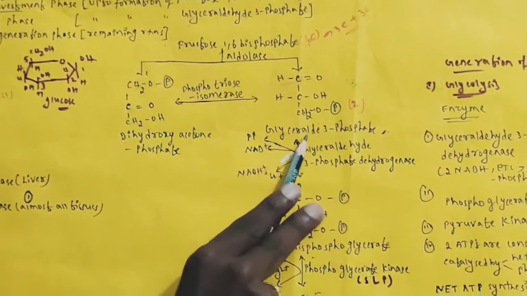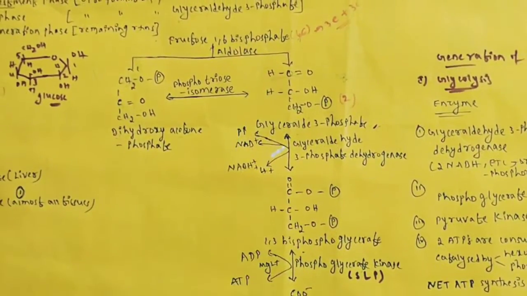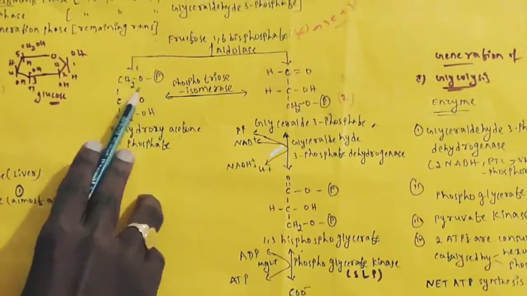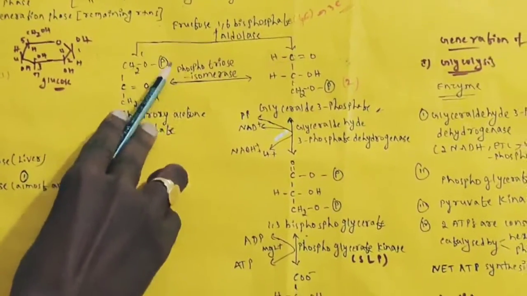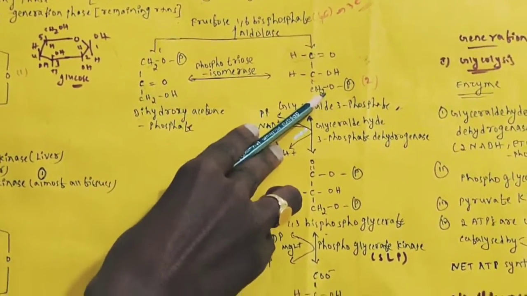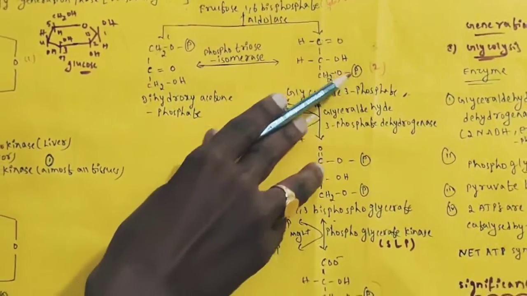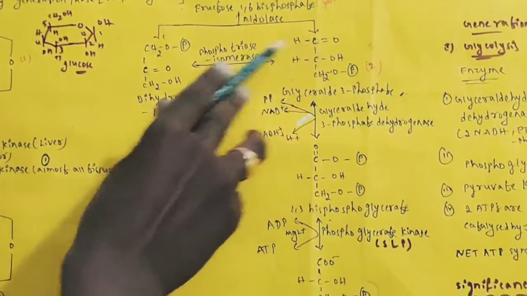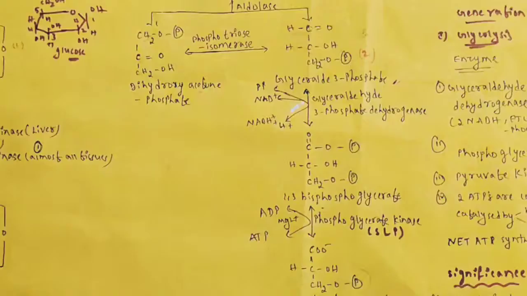Here, this will undergo isomerization to produce glyceraldehyde 3-phosphate. Isomerization means just shifting the atoms. You can see here the first carbon has the phosphate. If it is shifted to the third carbon, then glyceraldehyde 3-phosphate will be produced like this. Here the third carbon has the phosphate; when it shifts to the first one, dihydroxyacetone phosphate is produced.